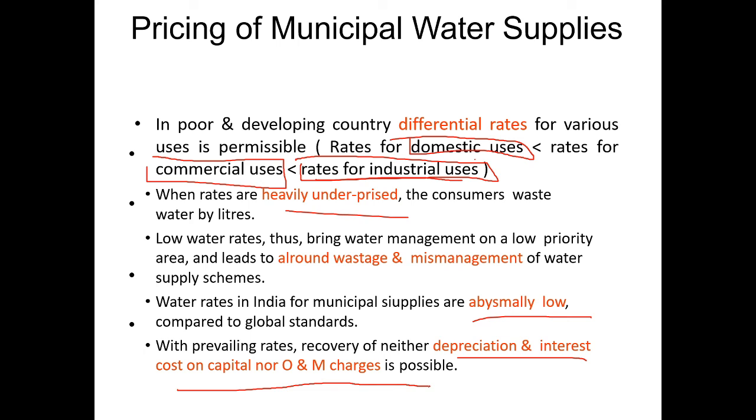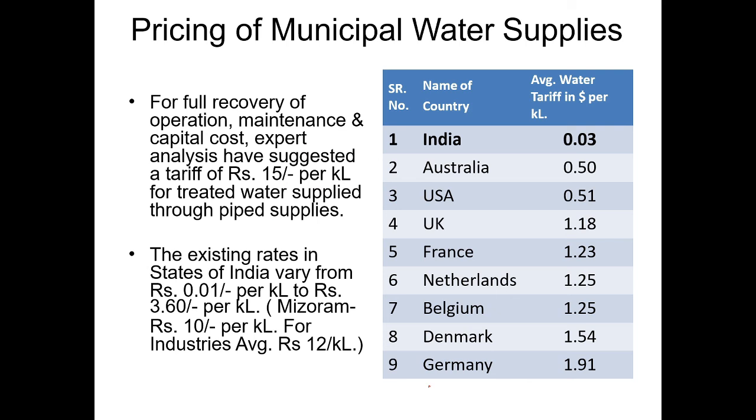Okay, if you see the pricing of municipal water supplies for full recovery, the average water tariff in dollars per kiloliter is 0.03 for India. This is the lowest amount, that is what we are charging in India. Next is Australia, followed by USA, UK. If you see Germany, they are charging $1.91 per kiloliter.